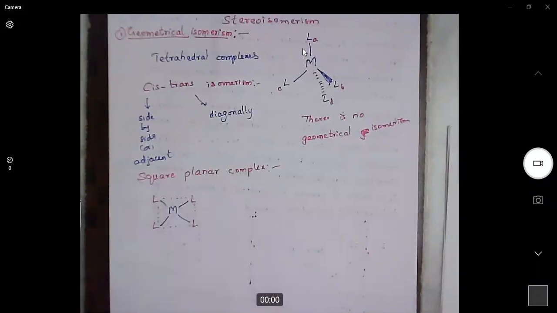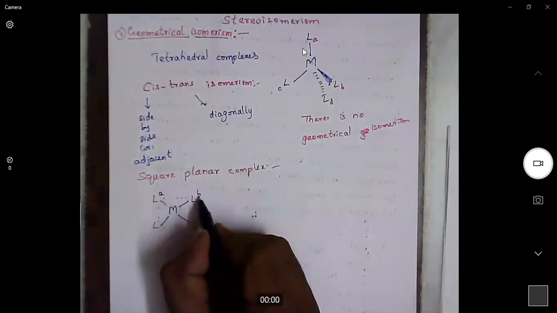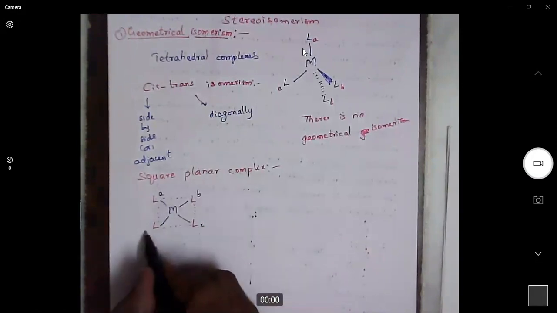Now, look at this complex, and we will try to label them and figure out whether cis and trans isomers are possible or not. For example, we will label them A, B, C, D.